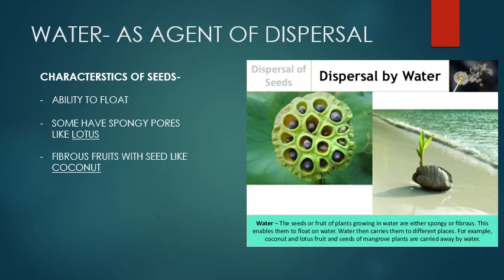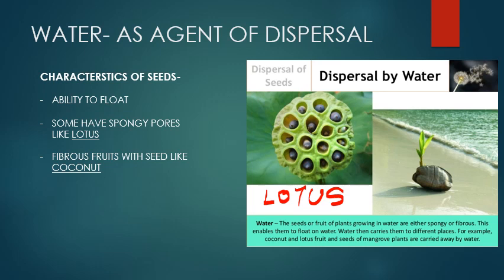The next agent of dispersal is water, and the characteristic of the seeds which get dispersed by water is that they have the ability to float. This is the main characteristic required for such seeds. Some of the seeds have spongy pores on their body surface, like you can see in this picture. This is a lotus seed, and the structure shows a number of pores or compartments. These pores make their weight light, which is necessary for floating.